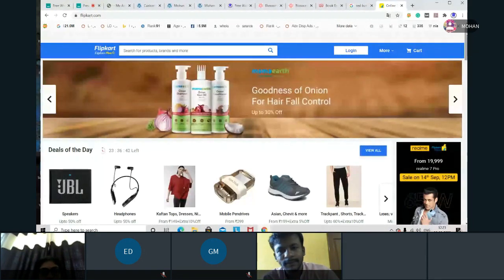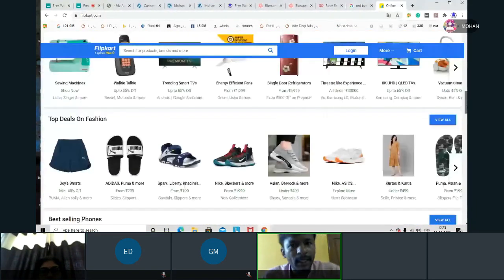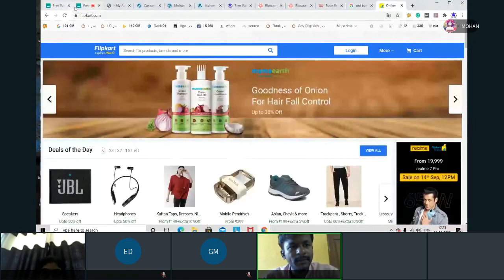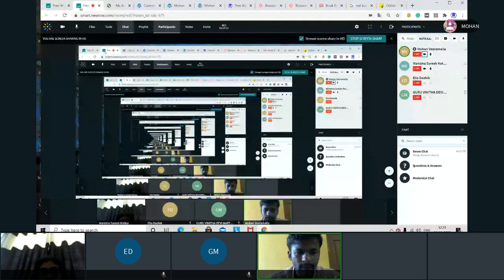Got it? Getting an idea? Yes. So whenever we have a logo, try to use the same colors in the website also. The logo colors will give a good look. Okay, so now what will we do?